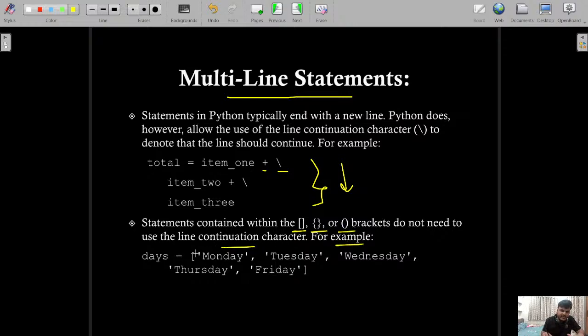For example, if you are creating a list like that, by default it is the symbol of a Python list. So if it is a Python list, dictionary, or tuple, then we do not require this syntax. It is only required when we are writing it freely, right?